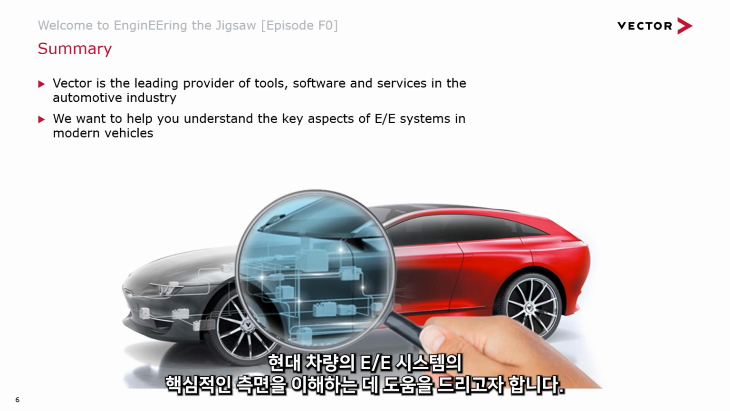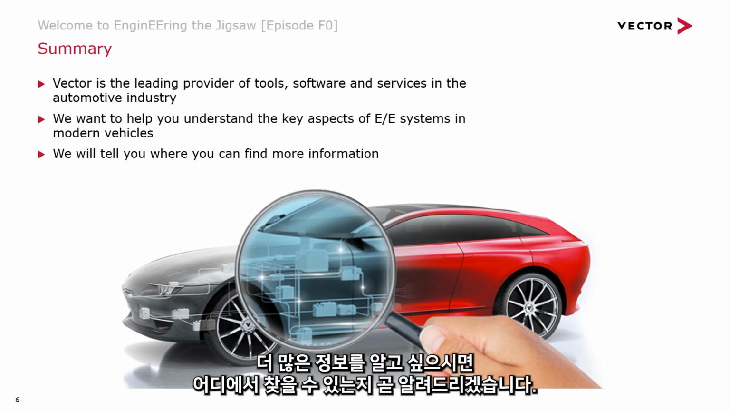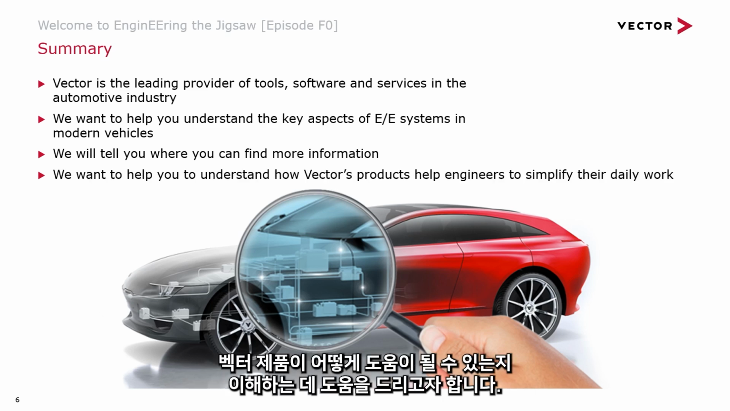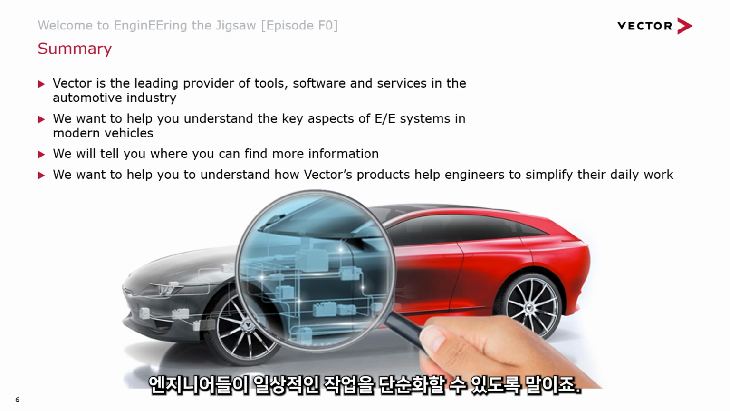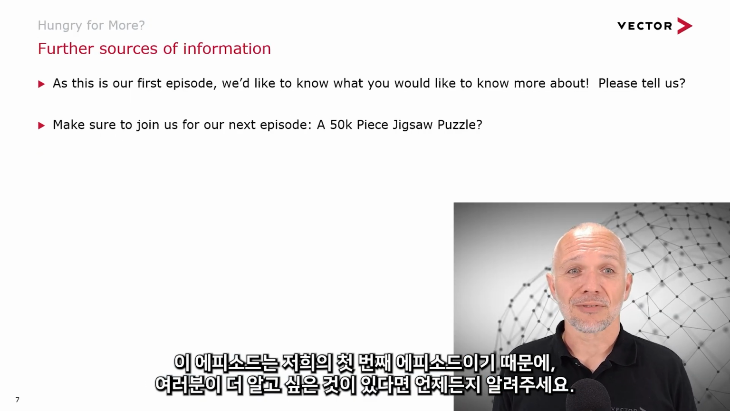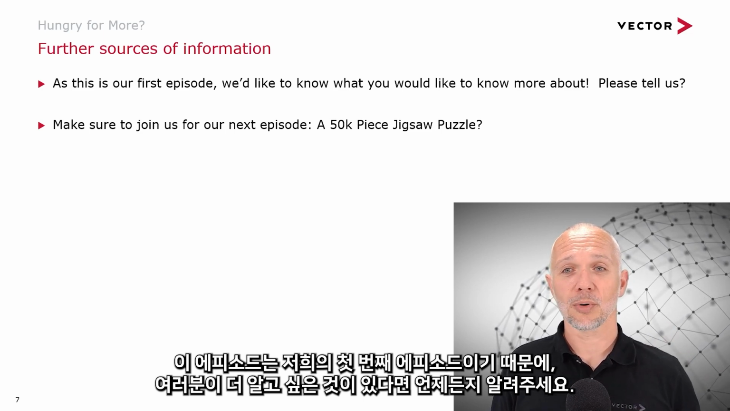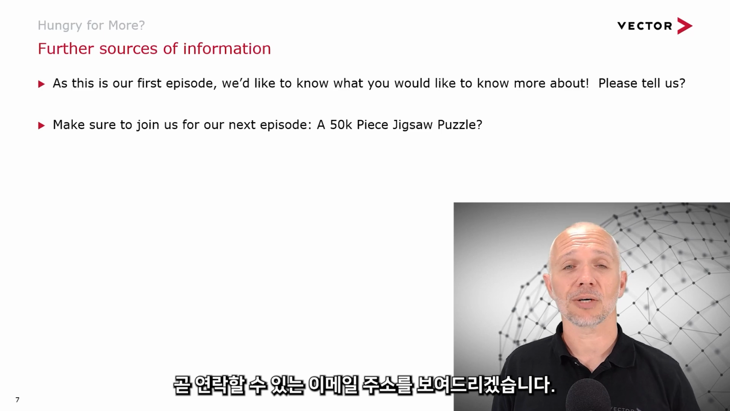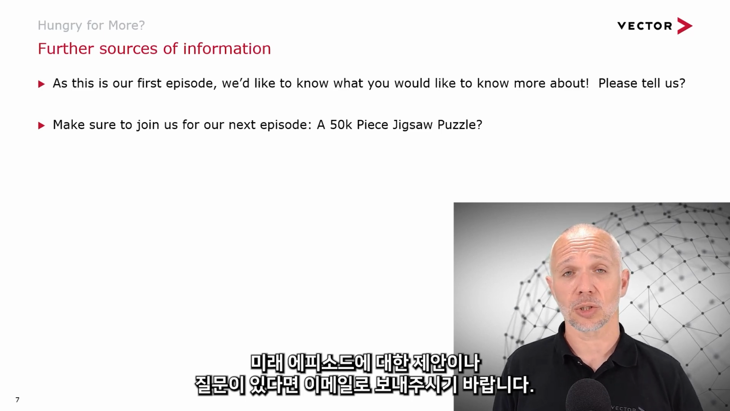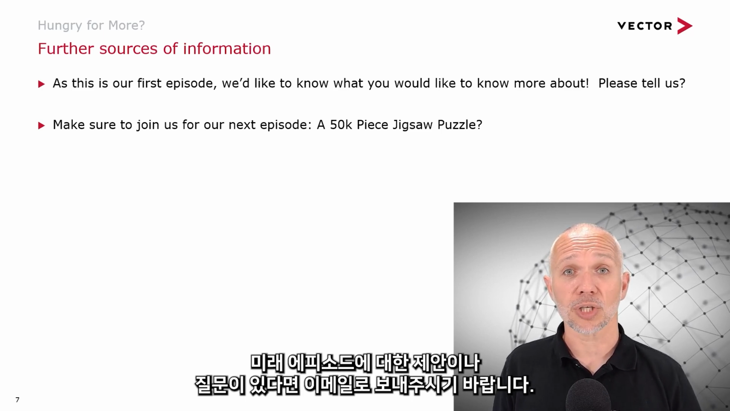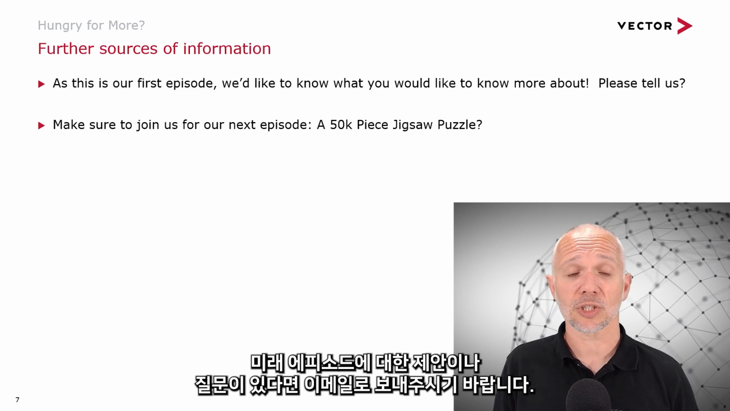So in summary, Vector is the leading provider of tools, software and services in the automotive industry, and we want to help you to understand the key aspects of the EE systems that are going into modern vehicles. We're going to tell you where you can find more information if you want to know more, and we want to help you to understand how Vector's products help engineers to simplify their daily work. This, of course, is our very first episode, so we'd love to know what you want to know more about, please tell us. In a moment, I'll give you an email address that you can use to contact us with suggestions for future episodes, or of course, if you have any questions.